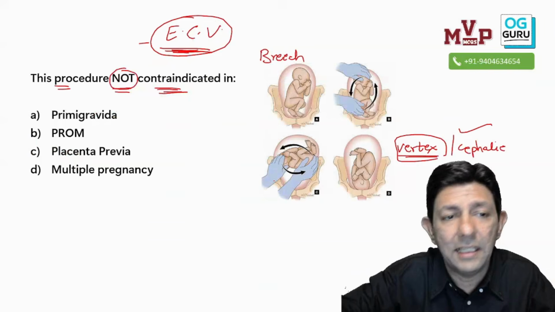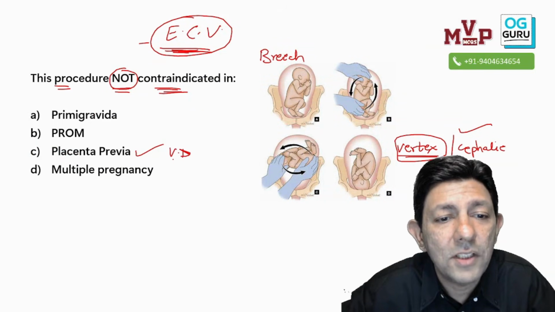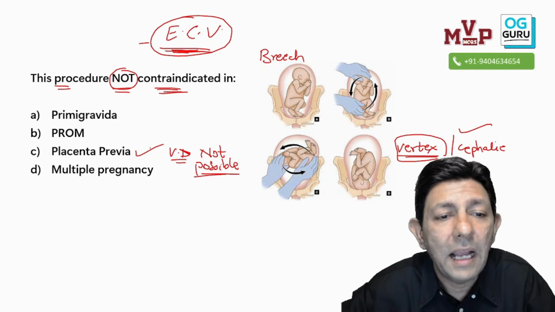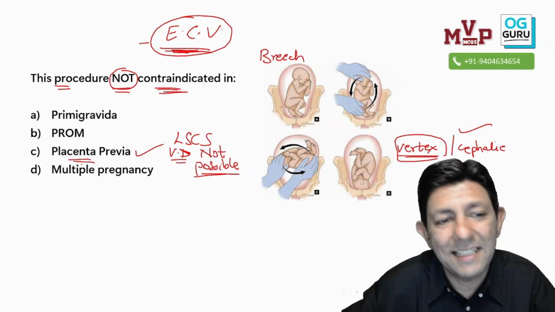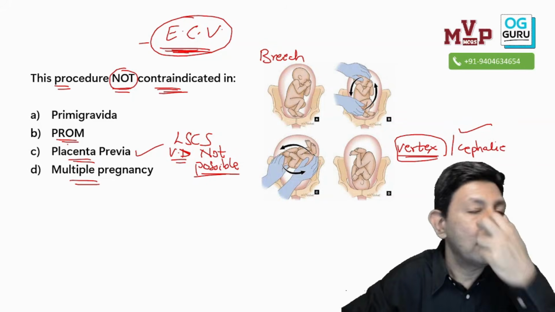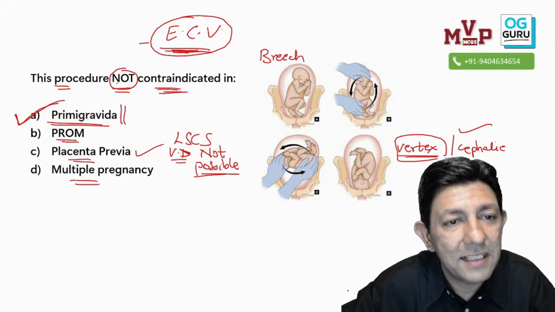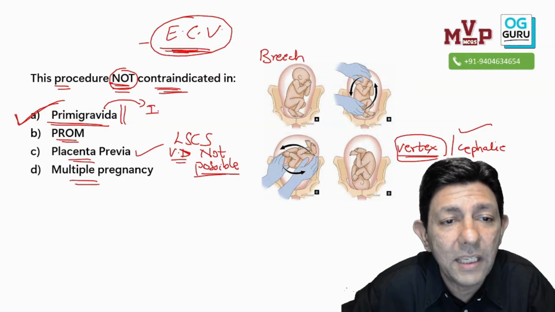So please understand this. Now you know, yes sir, placenta previa, because VD is my short form, vaginal delivery is not going to be possible. I anyway have to go and do LSCS. Multiple pregnancy, twins I told you, PROM also I told you, primi gravida is the answer. Yes sir, primi is not a contraindication. In fact, primi is a very good indication.